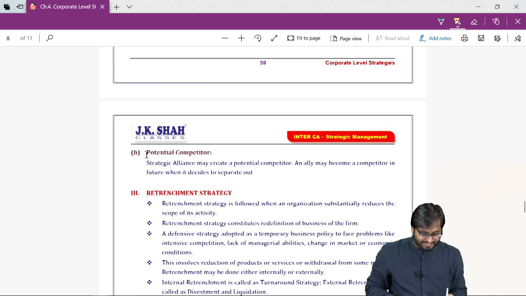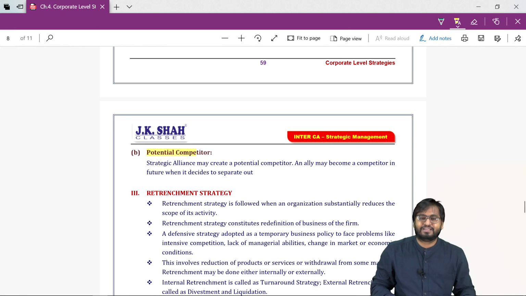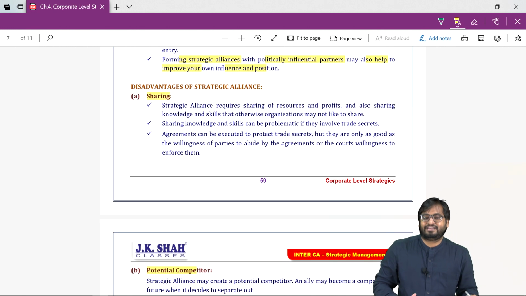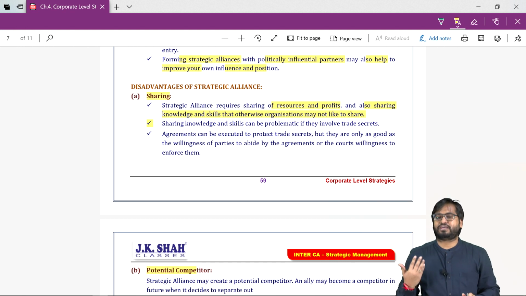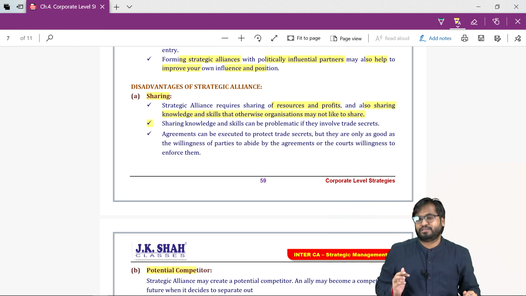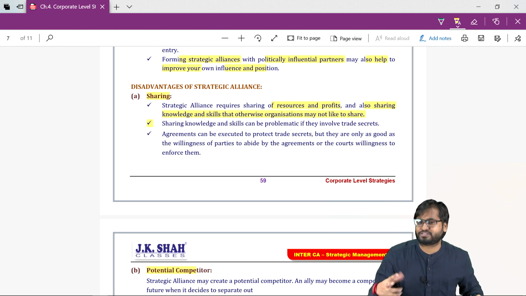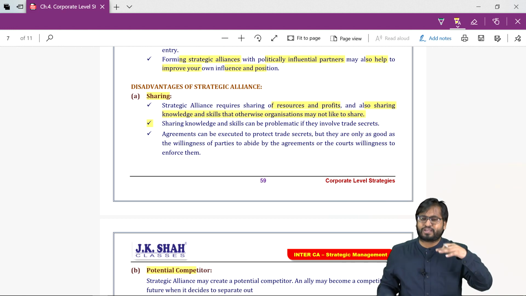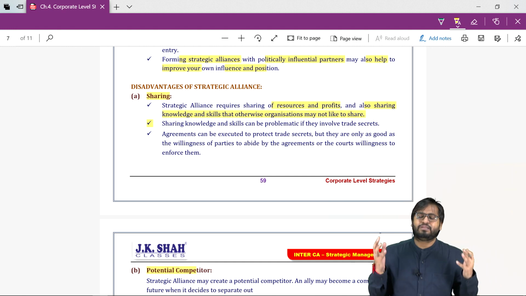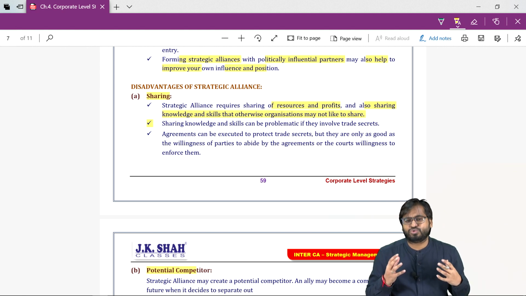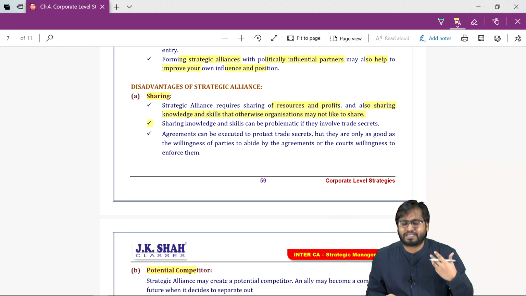First is sharing, the second is potential competitor. Sharing of resources, profits, also sharing of knowledge and skills, otherwise the organization may not share. So I may not share some skills or some secrets if you are an outsider, but because you are working with me, you are my strategic partner, I will open my strategy to you, I will discuss my secrets to you.